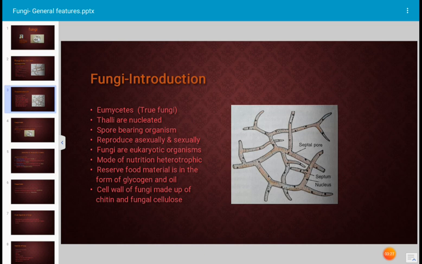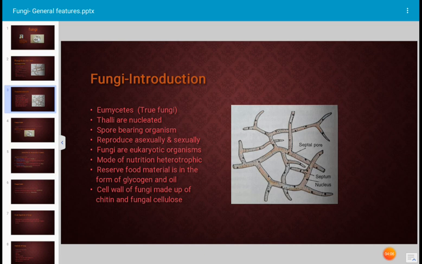The thalli are nucleated, and these are spore bearing organisms. Fungi produce spores. Different types of spores are produced by different types of fungi. Fungi reproduce by asexual as well as sexual methods, and even vegetative reproduction occurs in fungi. Fungi are eukaryotic organisms. Eu means true, karyon means nucleus. A true nucleus is present in fungal organisms.